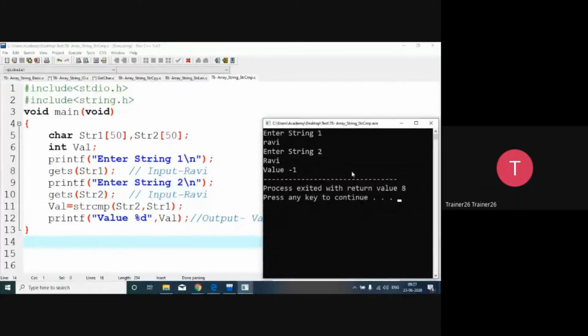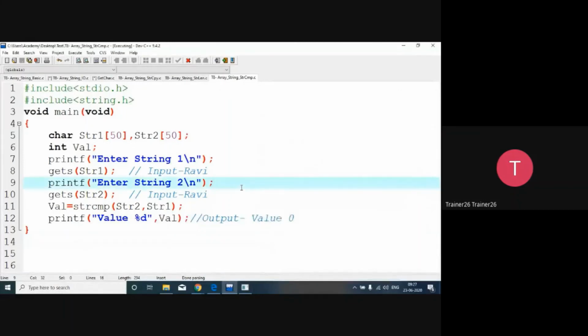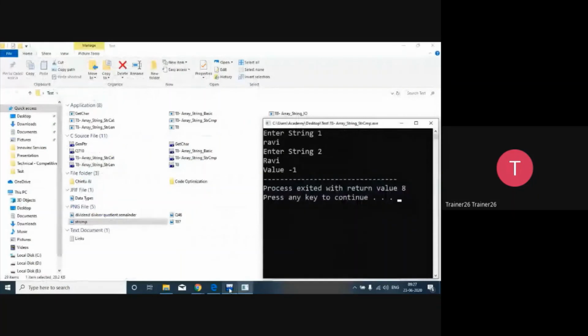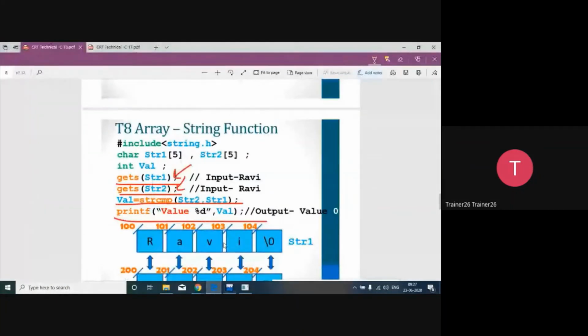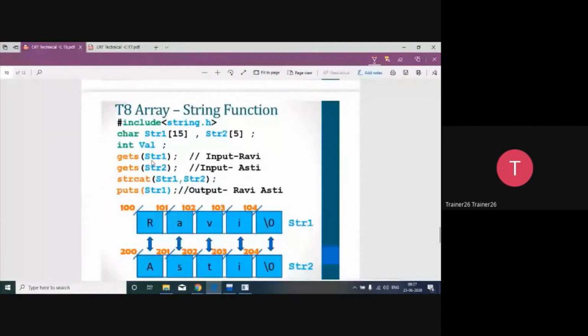So to become a good programmer, always divide the code into small chunks, handle those small chunks one at a time, and after that, integrate those chunks and test it. If it is working fine, then after that, submit that code. So this is the actual way of working. Nobody is able to write the complete code in one shot. Although IITs' submissions come within 8-10 seconds, their way is a little different. They do programming continuously. Then we talk about the next function, that is string concatenate.